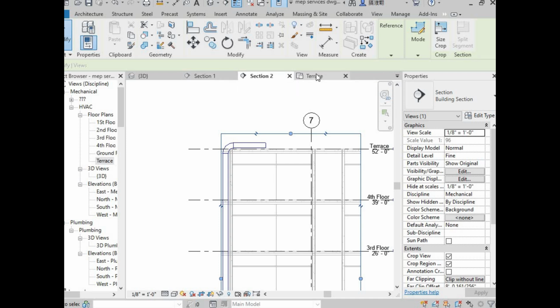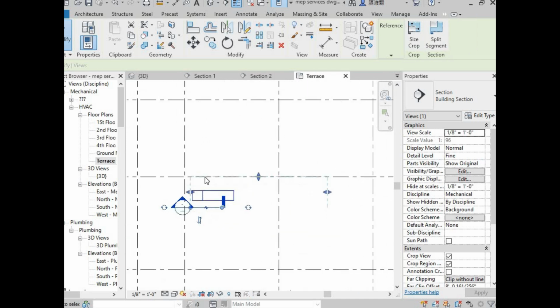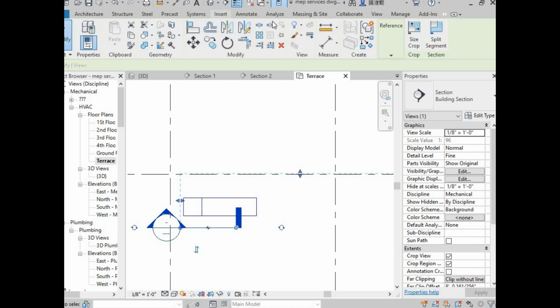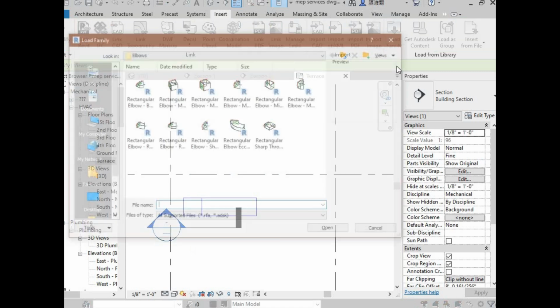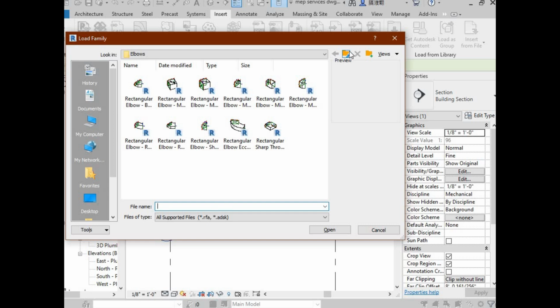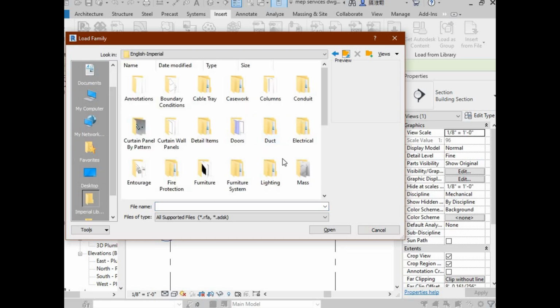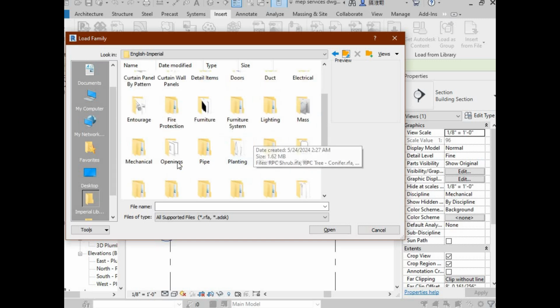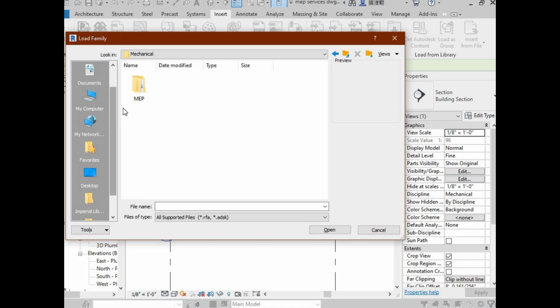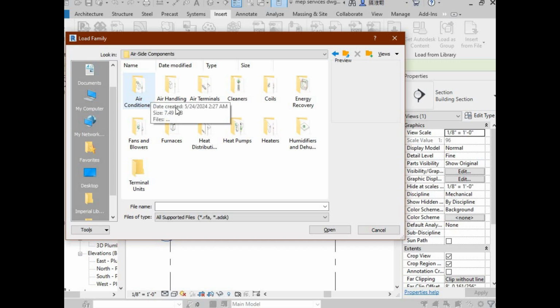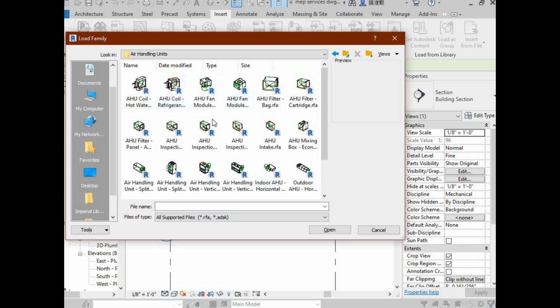And now we have to provide here an AHU. So again I'm going to the terrace level, and here load family, insert, load family, mechanical MEP, so air side components, and here air handling units. So which one we can take here?